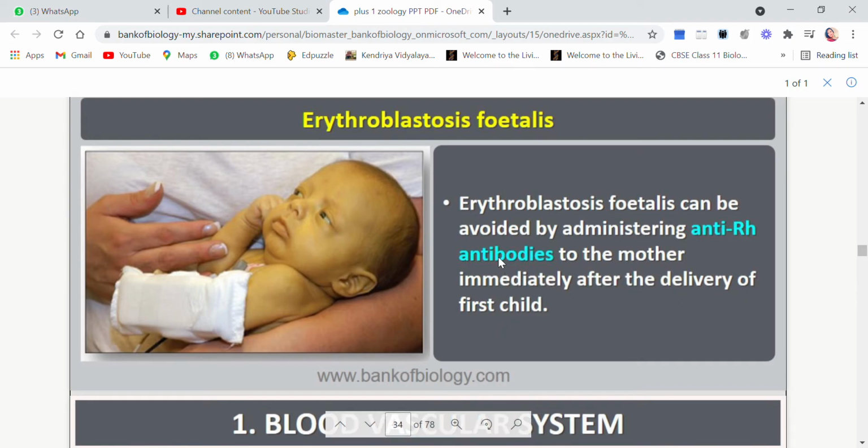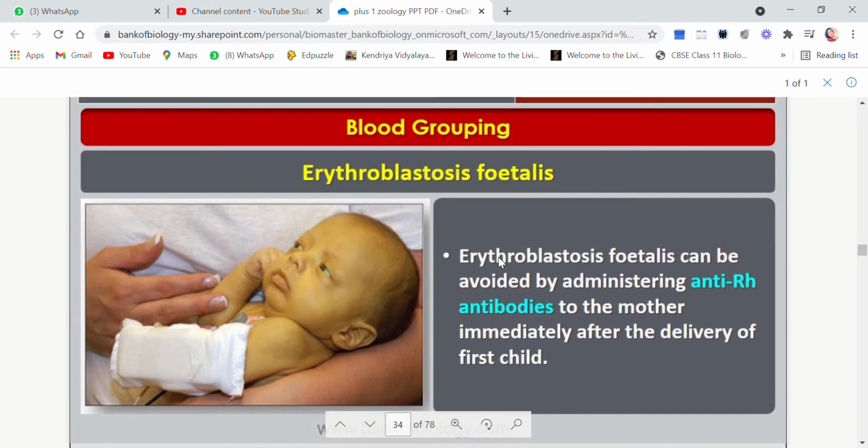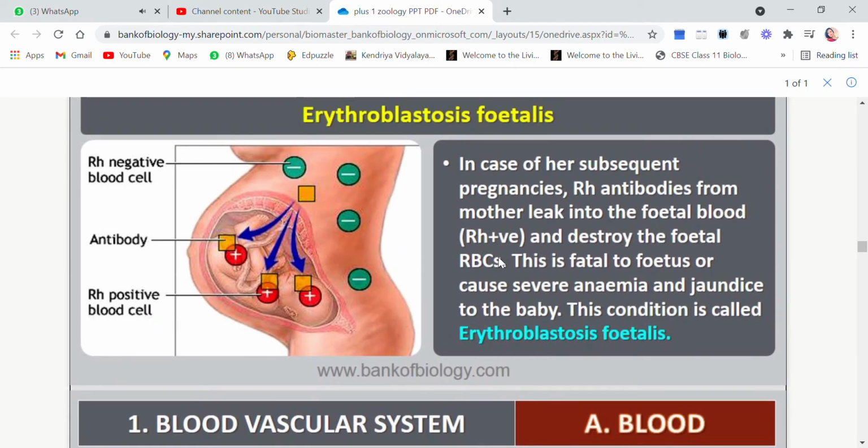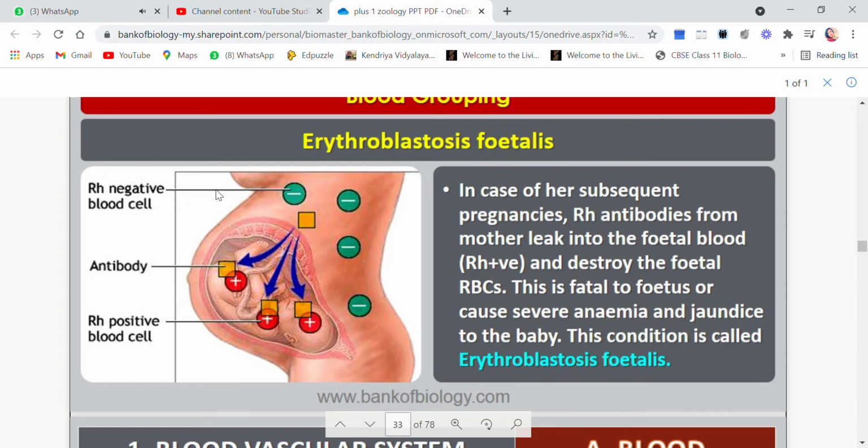Now because we know that if the mother is negative and the fetus is positive, this problem may occur, the doctor, as soon as the couple comes to the gynecologist and it's their first baby, the first thing the gynecologist tells them is, go and have a blood test.